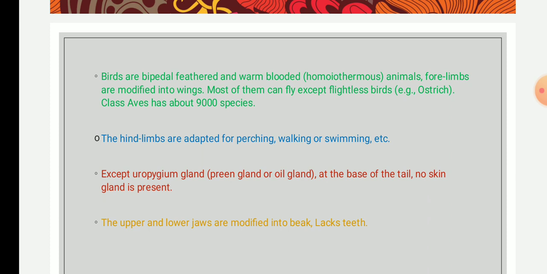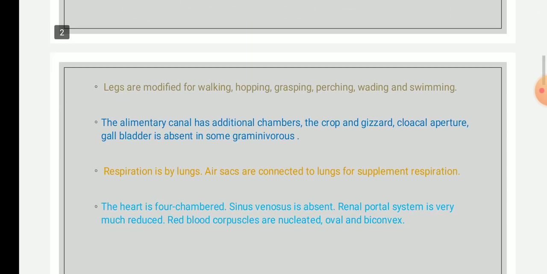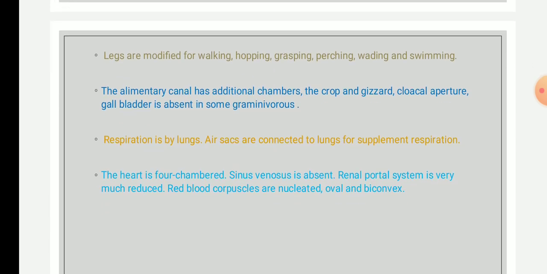These are the different types of beaks modified as per their habitat plus feeding. Then the next point is the legs are modified for walking, hopping, grasping, perching, wading, and swimming. And the legs bear horny epidermal scales.